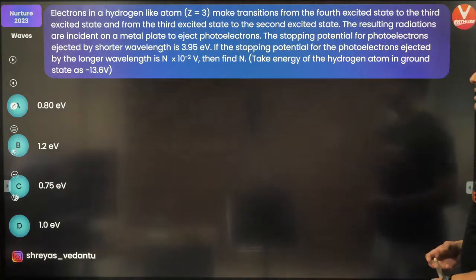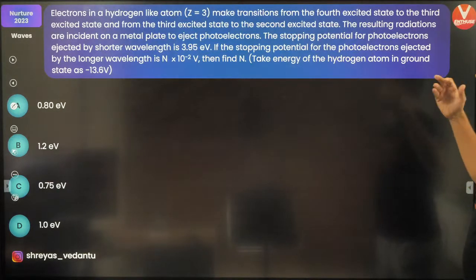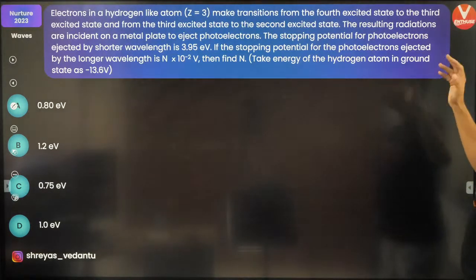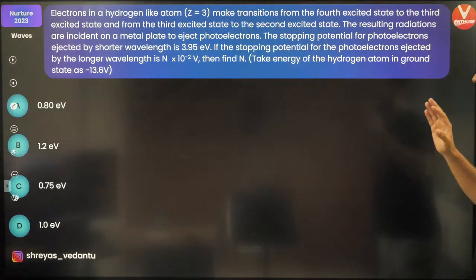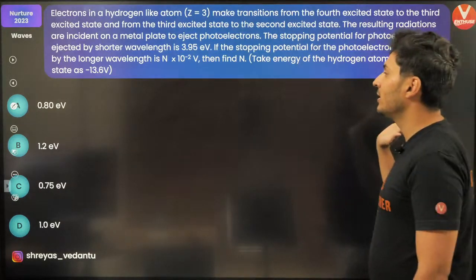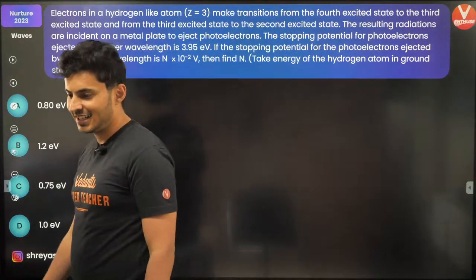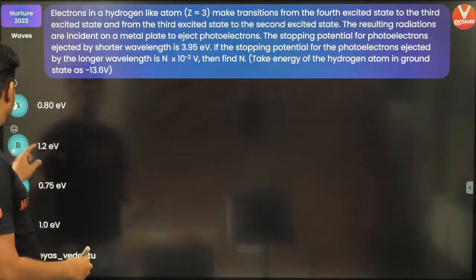You have a hydrogen-like atom. It makes transition from 4th state to the 3rd state and 3rd state to the 2nd state. The resulting radiations are incident on a metallic plate. The stopping potential for the shorter wavelength is this much. The stopping potential for the longer wavelength is how much? Okay, let's try and do this question. I hope you guys will be able to solve this.